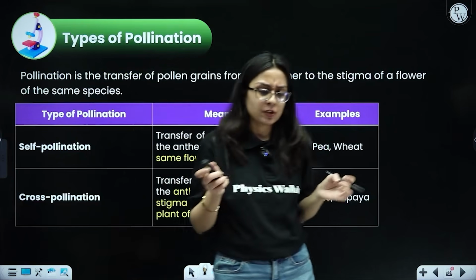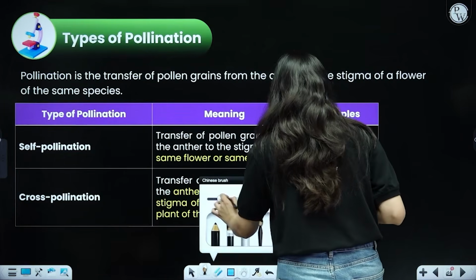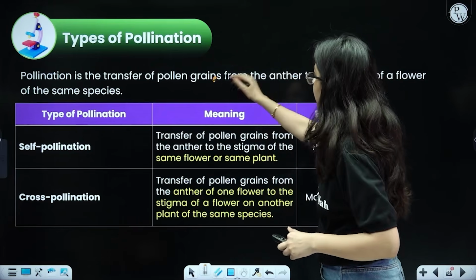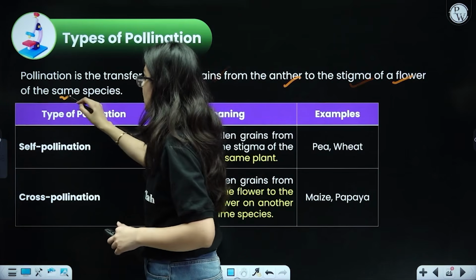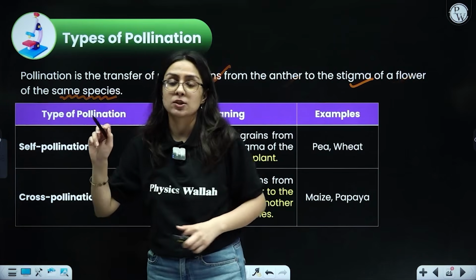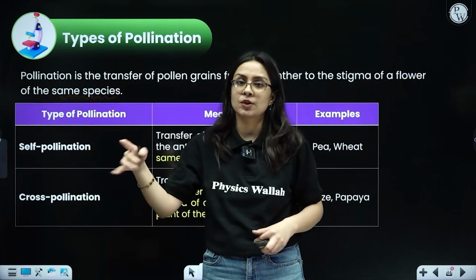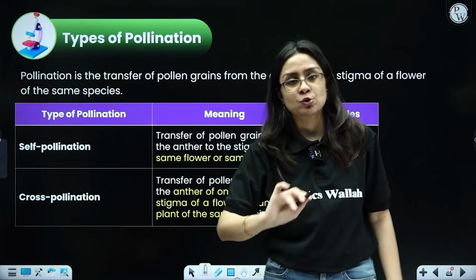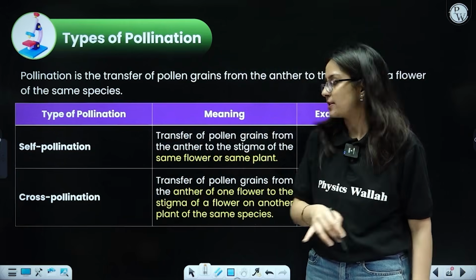Now, talking about the same thing because it could be asked in the form of differences also. Firstly, let us look at the definition, which says pollination is the transfer of pollen grains from the anther to the stigma of a flower of the same species. Obviously very important. It is not possible that the pollen grains of rose are reaching the hibiscus because that will not produce a new plant. So the species has to be the same. Whether hibiscus, whether rose, anything, but the species remains the same.